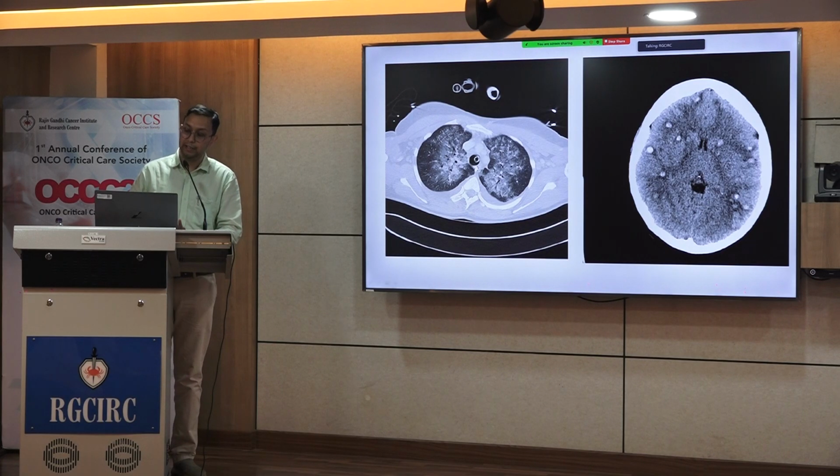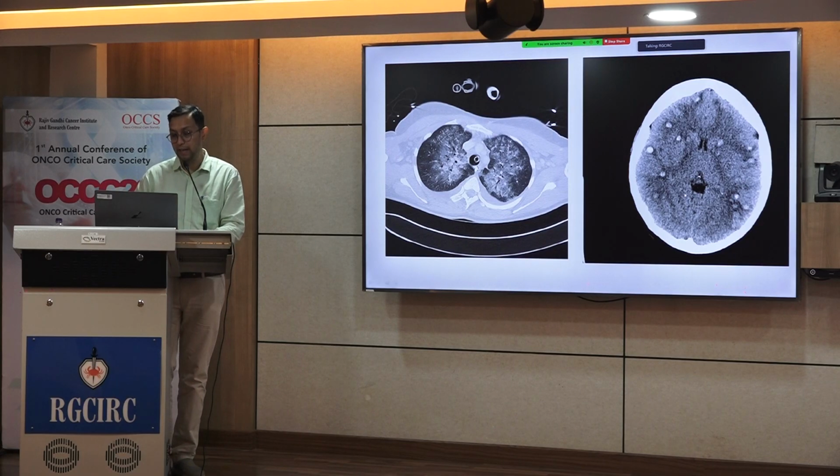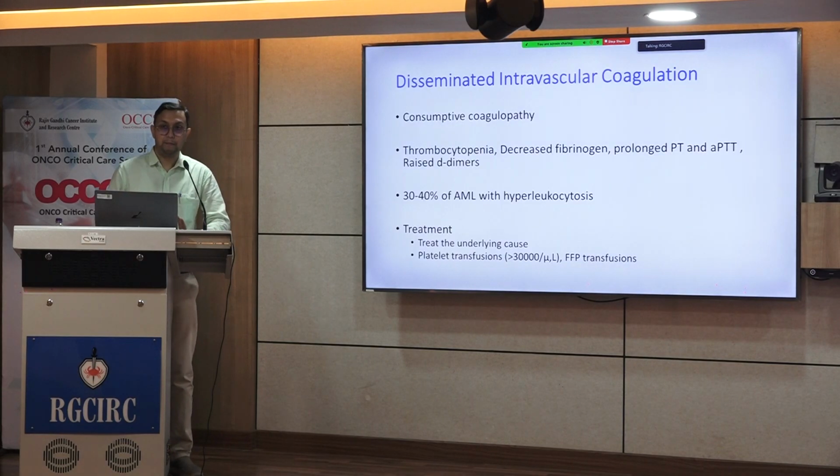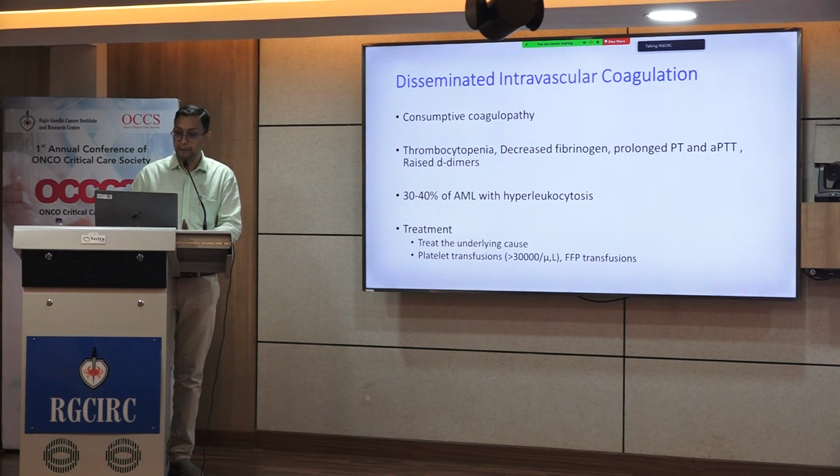On the right, this is the non-contrast CT of the brain, which shows multiple hyperdense lesions in both the hemispheres with associated cerebral edema. These are due to the bleeding that has taken place in a patient who had hyperleukocytosis. The second complication that we see is disseminated intravascular coagulation, which is basically a consumptive coagulopathy due to